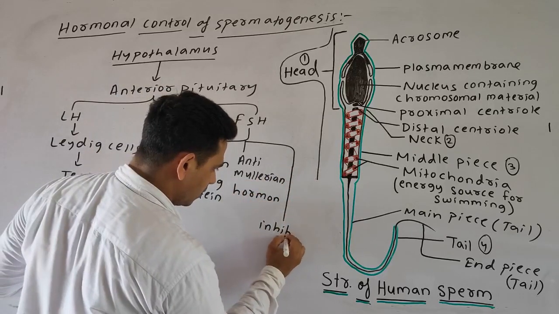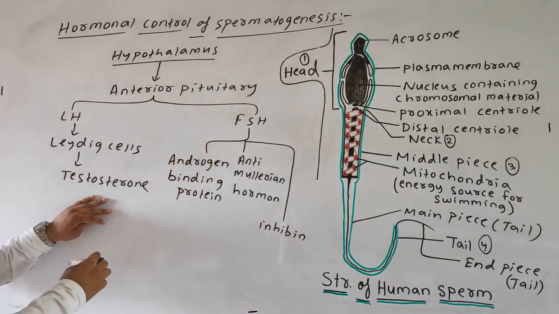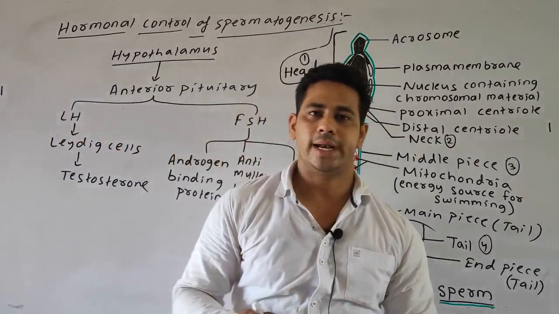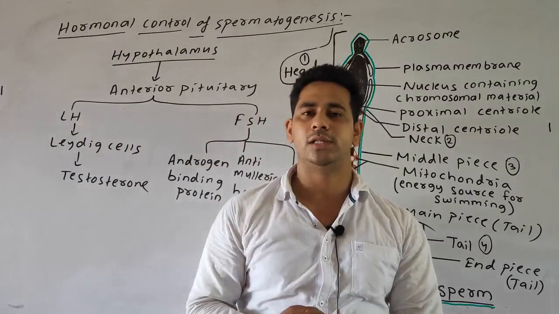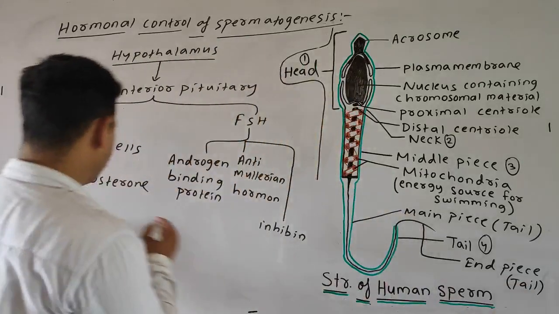You know testosterone, what it does, it simply controls the secondary sexual characters in the case of the male, and also it helps in the formation of the sperm, or we can also say it stimulates the spermatogenesis.